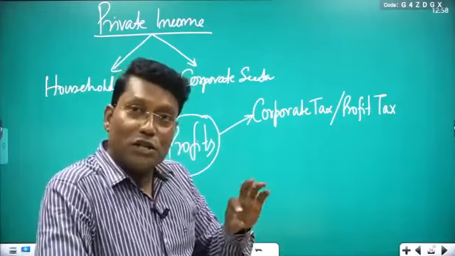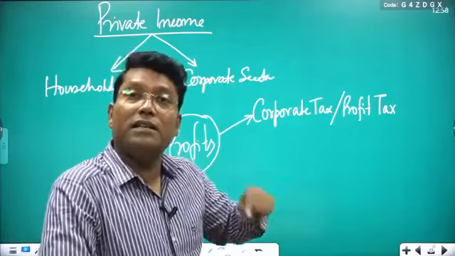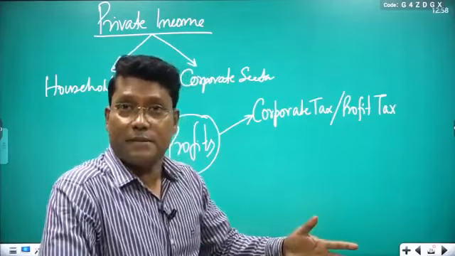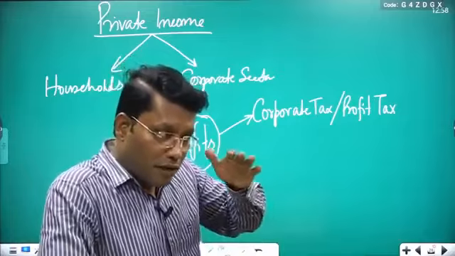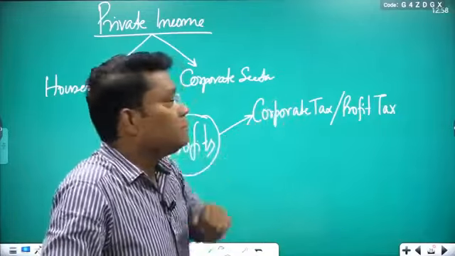Because corporate tax is not on the production, corporate tax is on the net profit earned by the investor, or net profit earned by the producer, that is the corporate sector. Whatever the net profit is, on that you have to pay tax, which is known as the corporate tax. It is the reason it is also known as the profit tax.